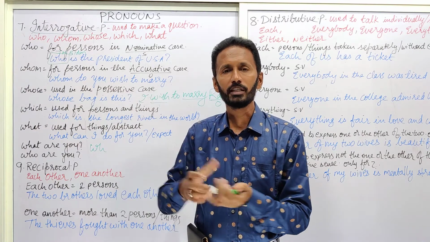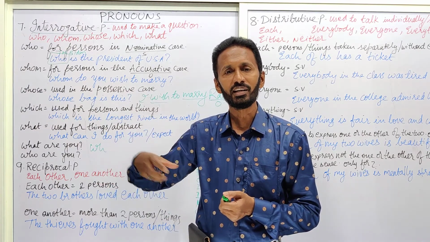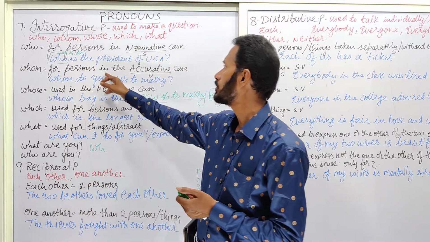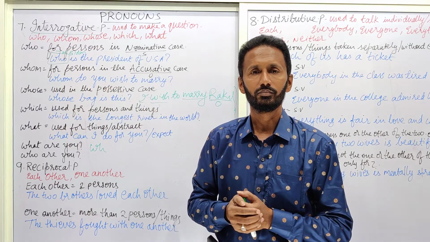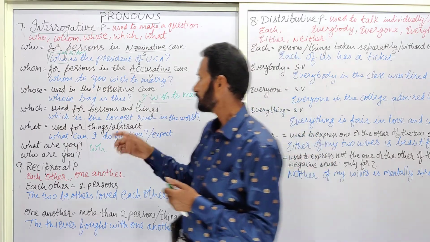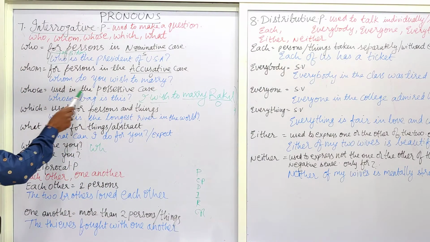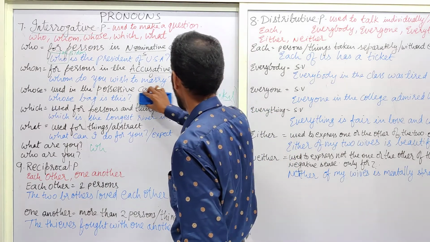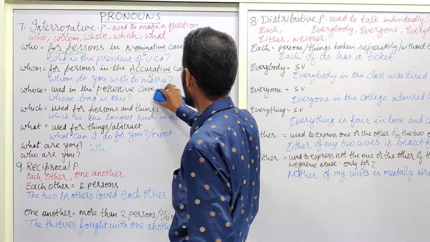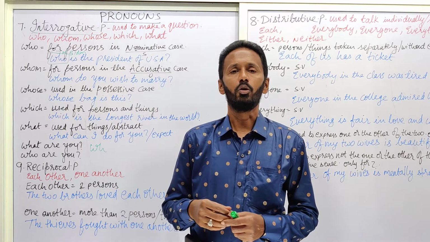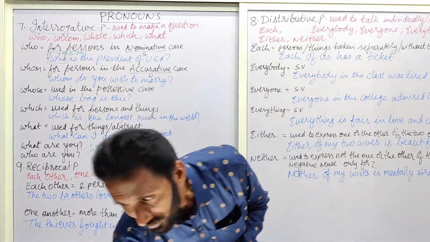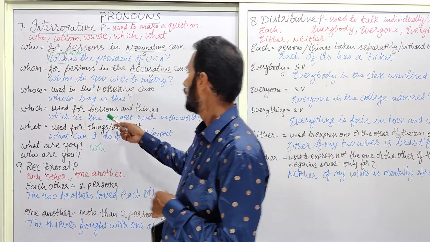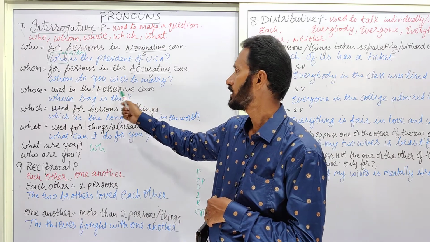So in order to derive or get information regarding the accusative case, we have to use whom, and it is used for persons. Hope you understood. Next one, whose. Whose is used in the possessive case. The meaning of possession is owning something or having something, or it indicates ownership. So here also, whose is said to be used in the possessive case.